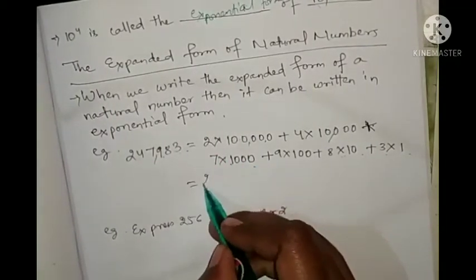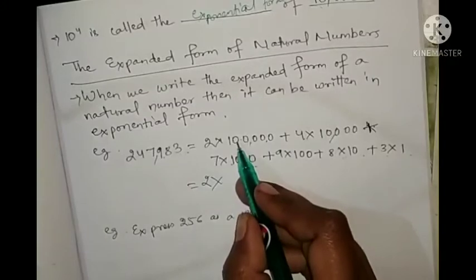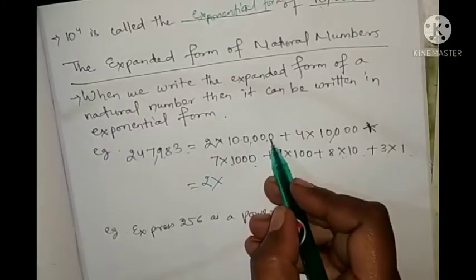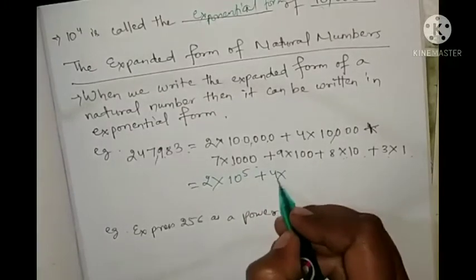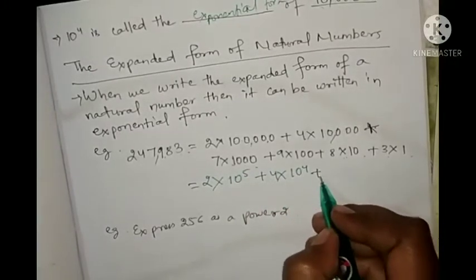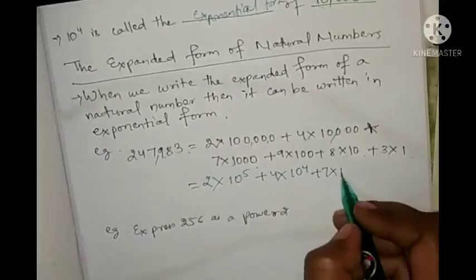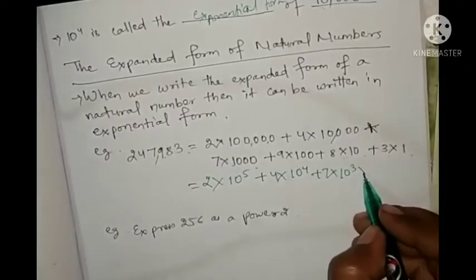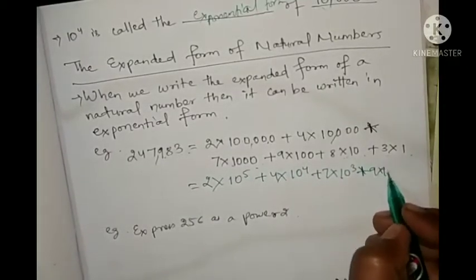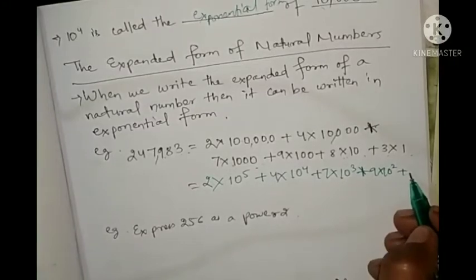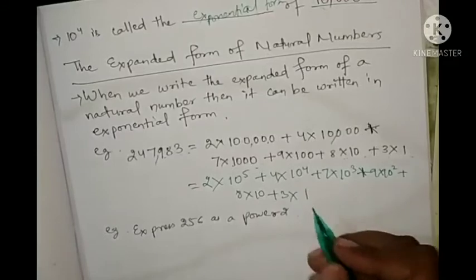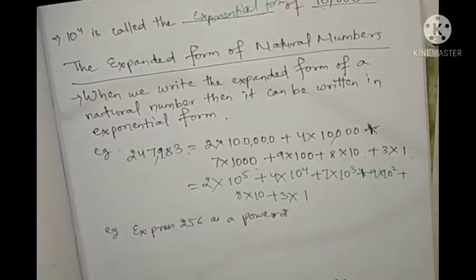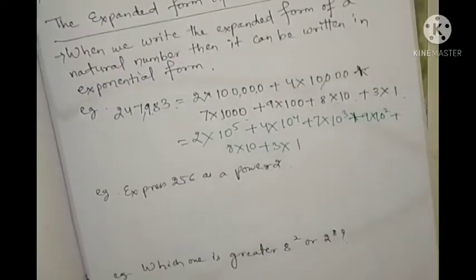That we can write as 2 into 10 to the power 5 plus 4 into 10 to the power 4 plus 7 into 10 to the power 3 plus 9 into 10 to the power 2 plus 8 into 10 plus 3 into 1. Like this we can express it in exponential form.